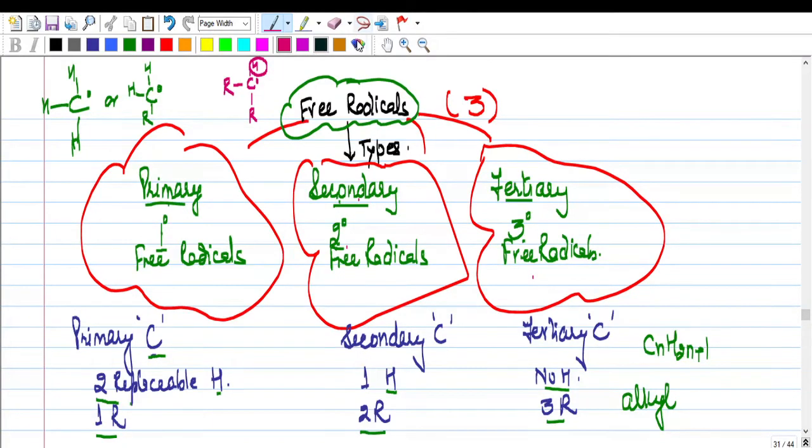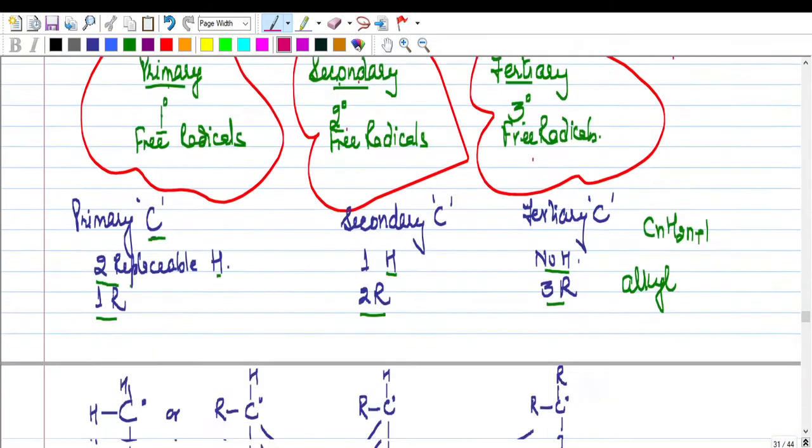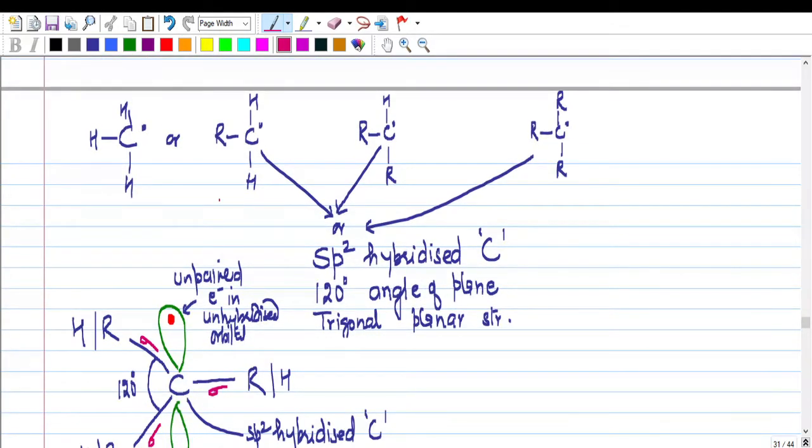In tertiary we remove this one also and we replace this with R, so this becomes your tertiary free radical. This R can be replaced with CH3, or you can have CH2CH3, like this you can change. Is this clear? Now, so these are some examples.